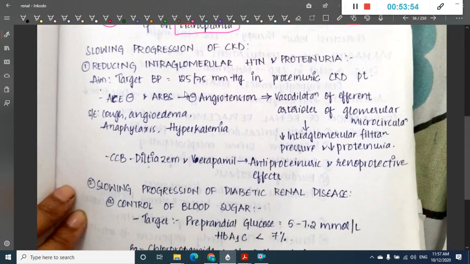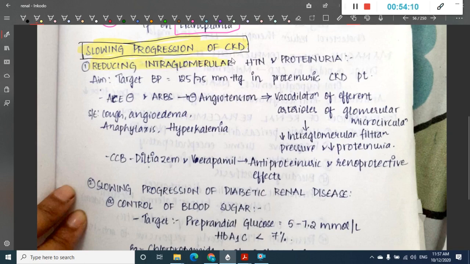So how are you going to slow the progression of the disease? First, for slowing the progression of the disease, you will have to reduce the intraglomerular hypertension and proteinuria. For decreasing the intraglomerular hypertension and proteinuria, the target BP that should be assumed is 125 by 75 millimeters of Hg in proteinuric chronic kidney disease patients.